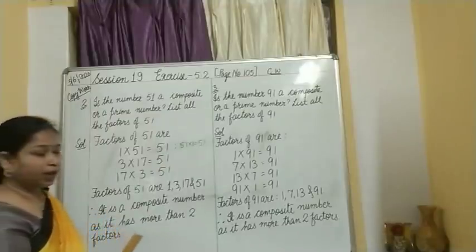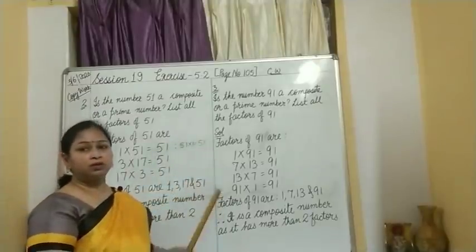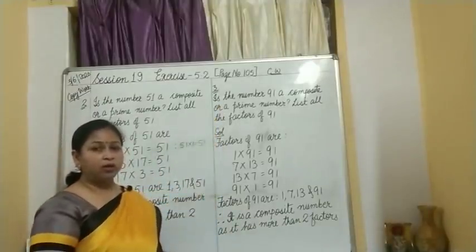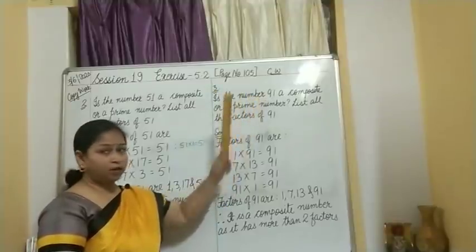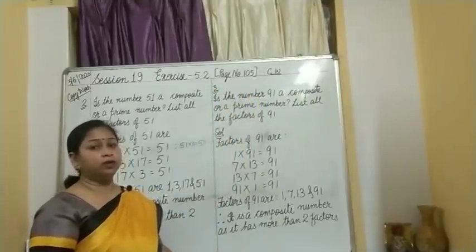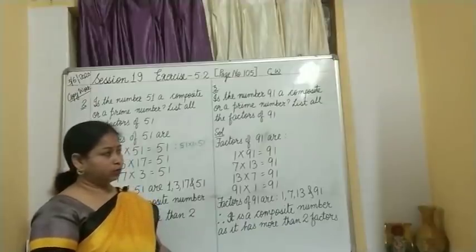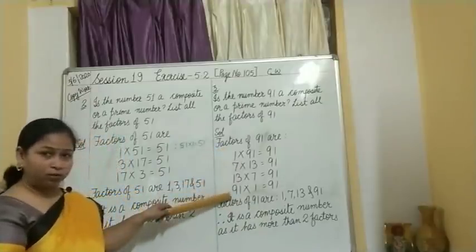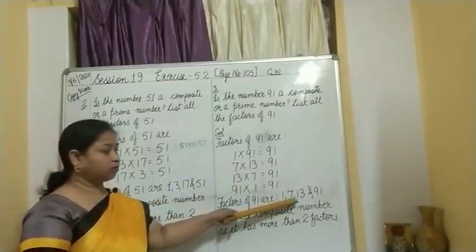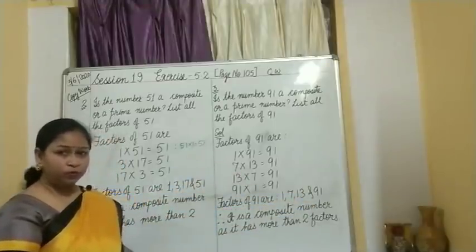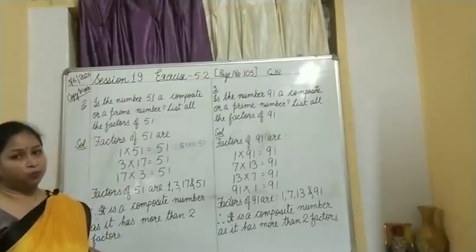Okay, and the same question is for question number 3, where you have to find the factors of 91 to identify whether it is a prime number or a composite number. So list out all the factors. What factors have you got over here? 1, 7, 13 and 91. So again it is a composite number.